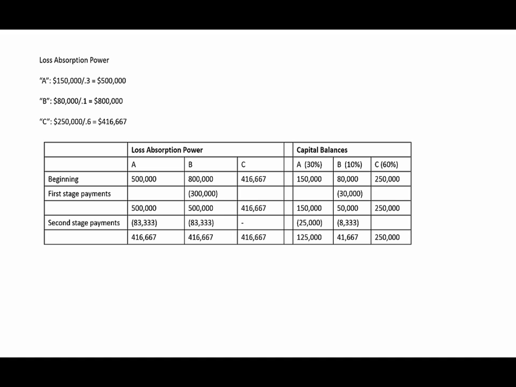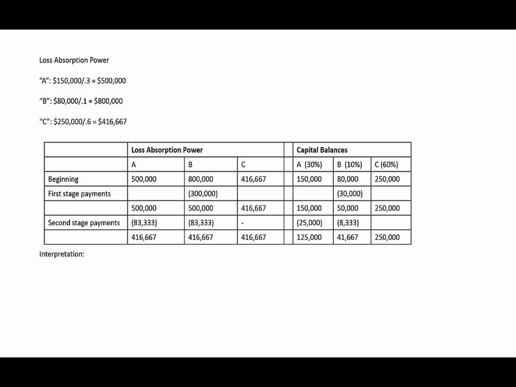And not wanting to beat a dead horse here, notice that the profit sharing ratio, 3 to 1 to 6, is now equal to their capital balance ratio, 125,000 to 41,667 to 250,000. And again, that's a 3 to 1 to 6 ratio. So we've equalized the relationship between capital and loss exposure for all three partners, which means that any additional money that gets paid out is going to be paid out to all three partners in their profit sharing ratio.